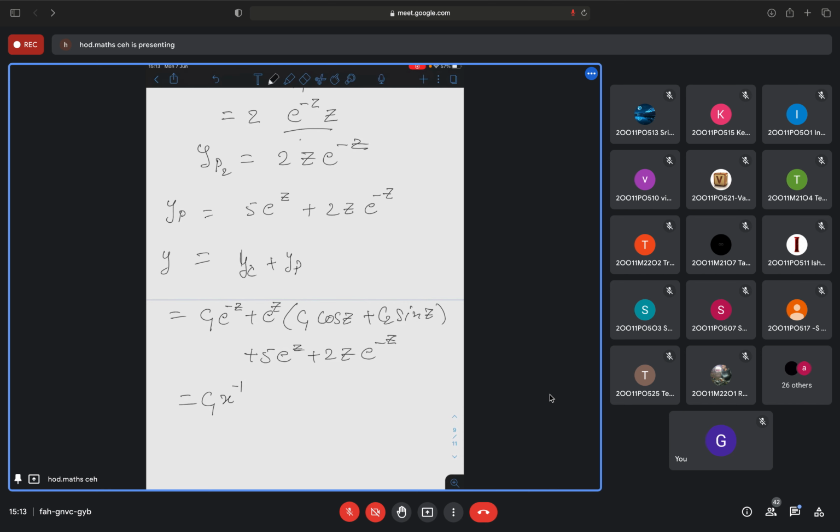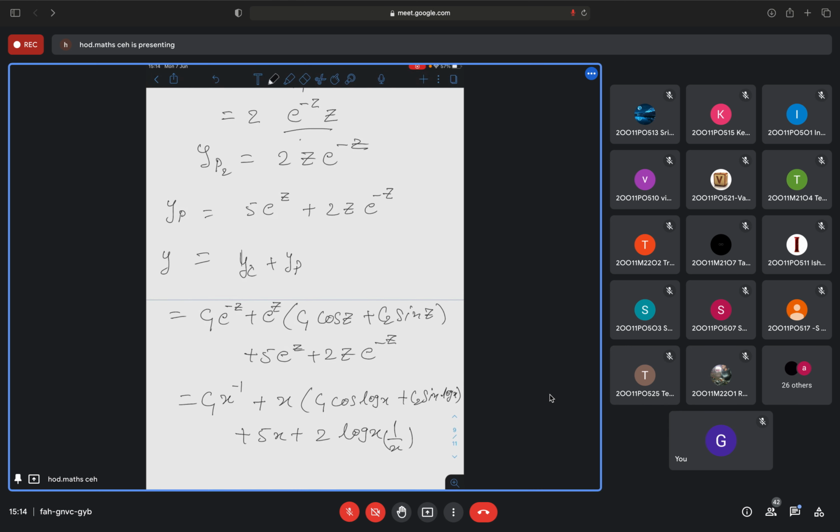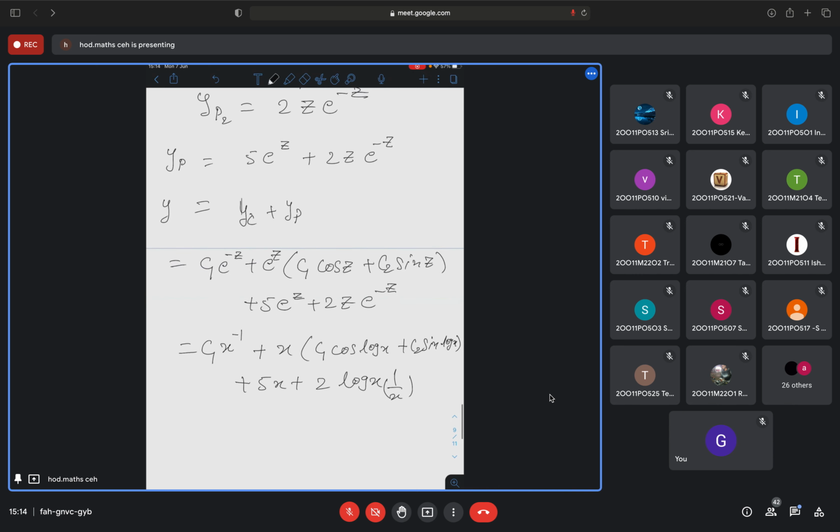Then e to the power z is x itself, times c2 cos log x plus c3 sin log x, plus 5 into x plus 2 log x into 1 by x. Here also, instead of x inverse you can write 1 by x. So this is your required solution.